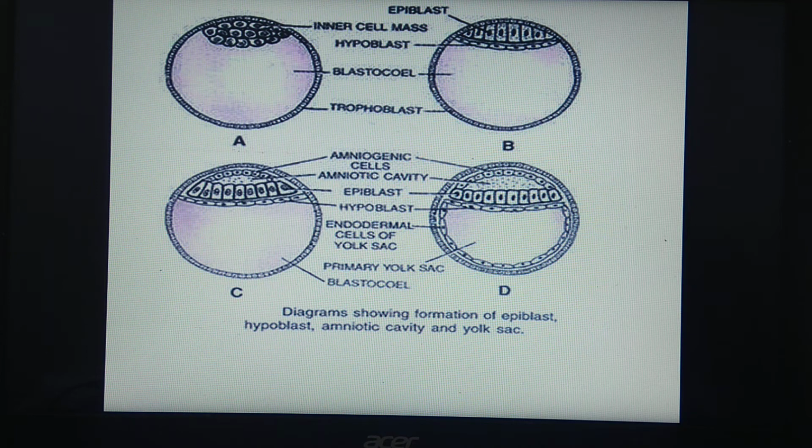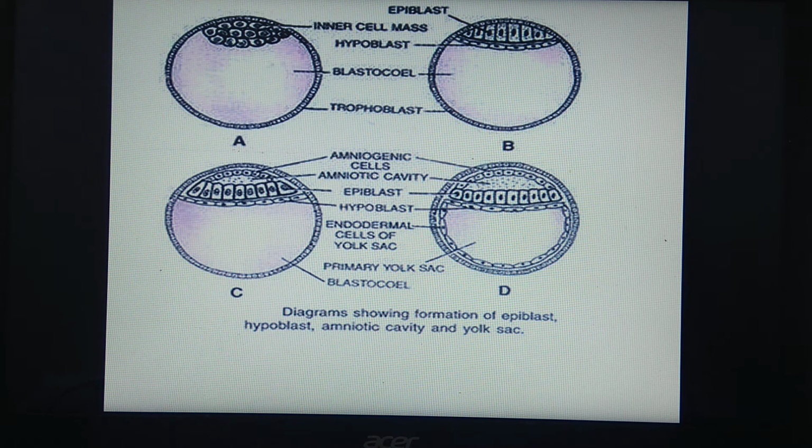Cells on the free end of the inner cell mass are called hypoblast. This is the inner cell mass, and this is the free end of the inner cell mass. It is called hypoblast. In the second diagram, you can see this is the inner cell mass, and this free end of the inner cell mass, these cells are called hypoblast, which is also called primitive endoderm.